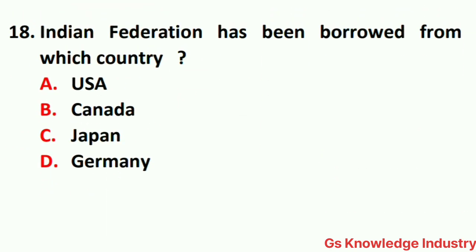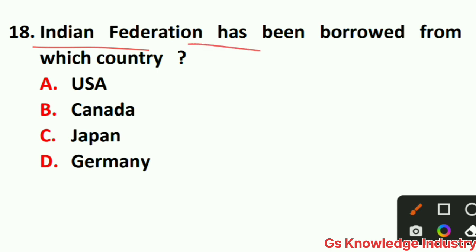18 number question is, Indian Federation has been brought from which country? Option A USA, option B Canada, option C Japan, option D Germany. So here the right answer is option B. Okay, Canada. Indian Federation has been brought from which country? Canada.